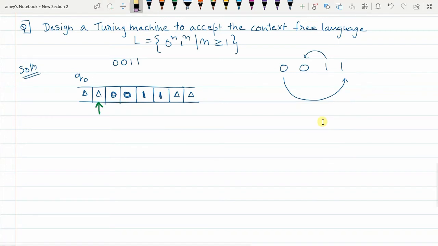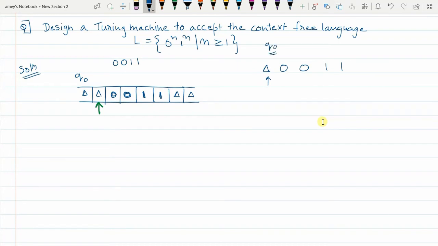correct? So I will use a very simple technique. Initially your pointer will be pointing here. So in the Q0 state, I will replace delta with itself and move one place to the right. So the pointer will come here. Now, when the first 0 is encountered, I will replace this 0 with delta, and the pointer is going to move one place to the right.